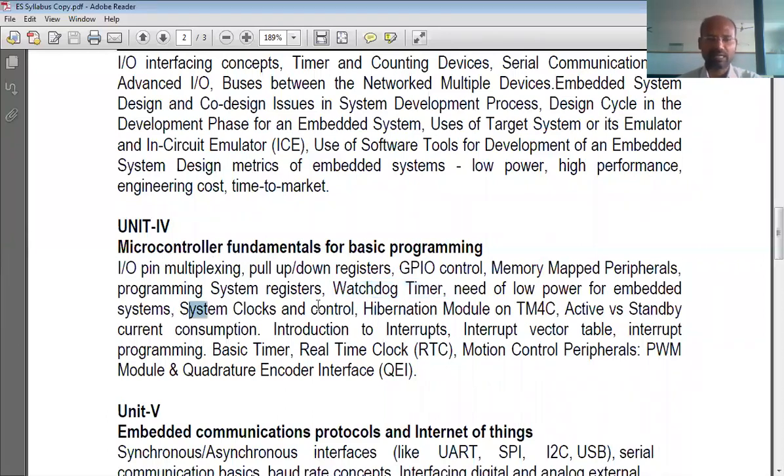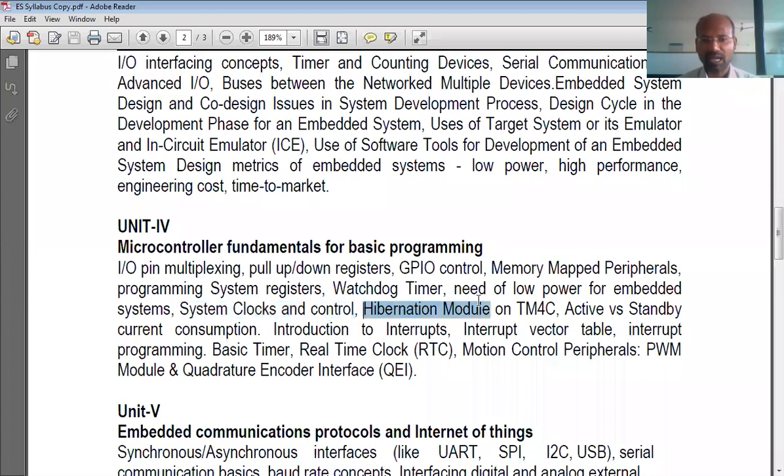System clocks. System clocks means every microcontroller should have some clock source. Here we have 6 different clock sources in our microcontrollers. In our microcontrollers, we will understand that it is not that easy a thing. It is a little complex clock system. We will see this at that point.